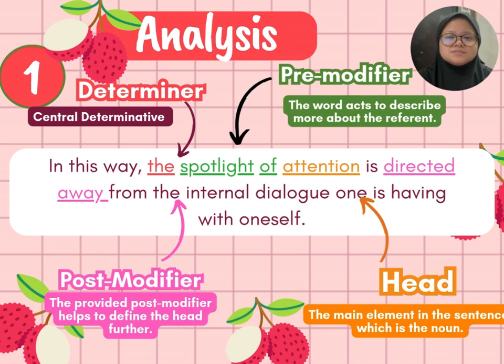The next one is the determiner, which here is "the", as in "the spotlight of attention". This kind of determiner is categorized under central determinative, and it appears before the pre-modifier, which can be inferred to mean that the word "the" refers to the referent, which is the head.